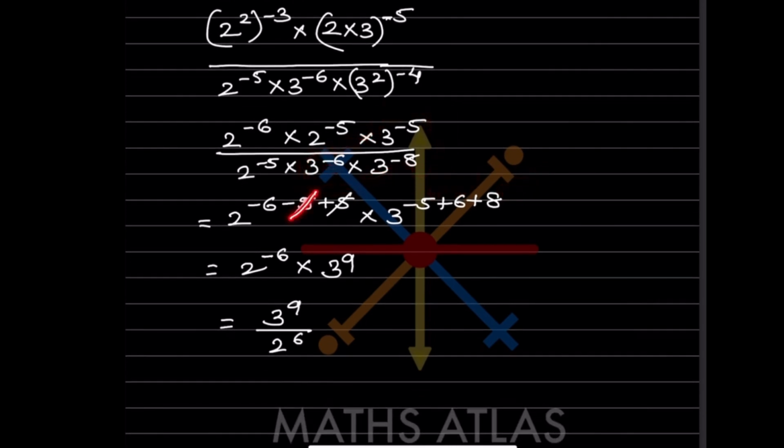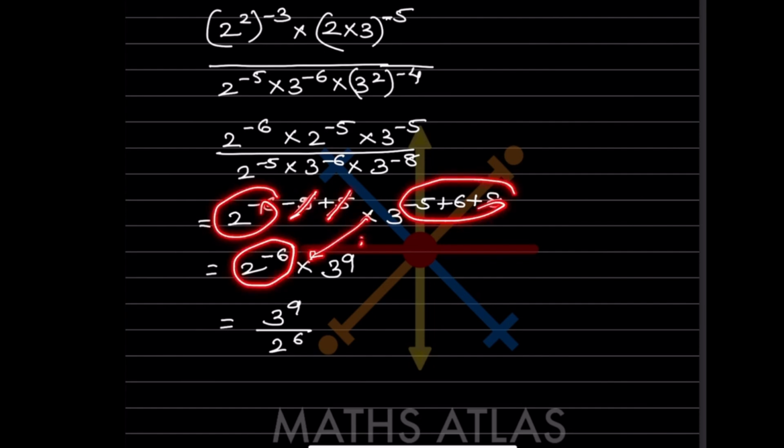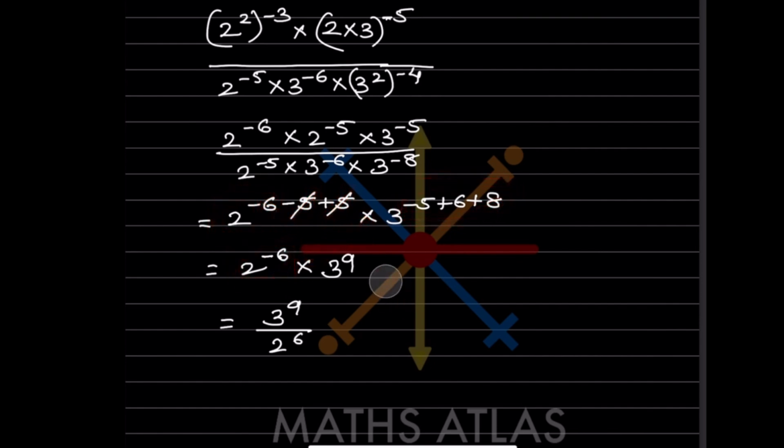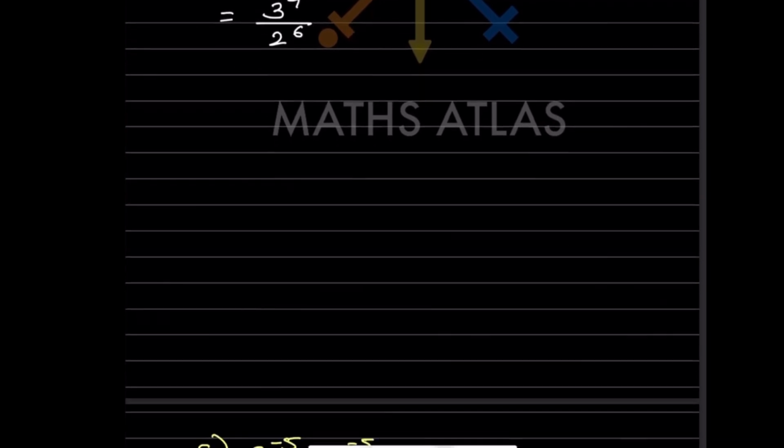So now this minus 5 plus 5 gets cancelled. So what remains is just 2 raised to minus 6 multiplication. When you solve this, we get 3 raised to... let me write that correctly. Okay, so now what you can see, this is a positive one, so this will be here, and this is negative, the exponent is negative, so that will go in the denominator. So this is the answer.